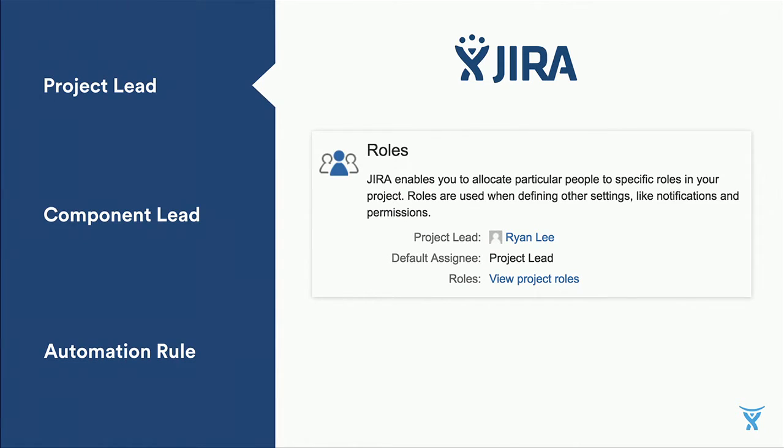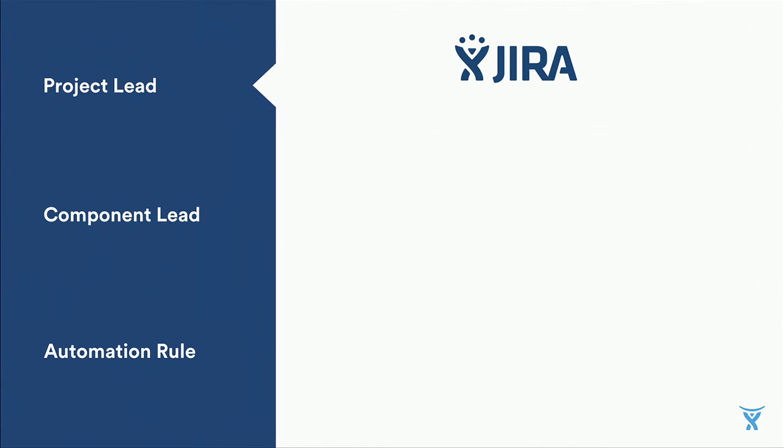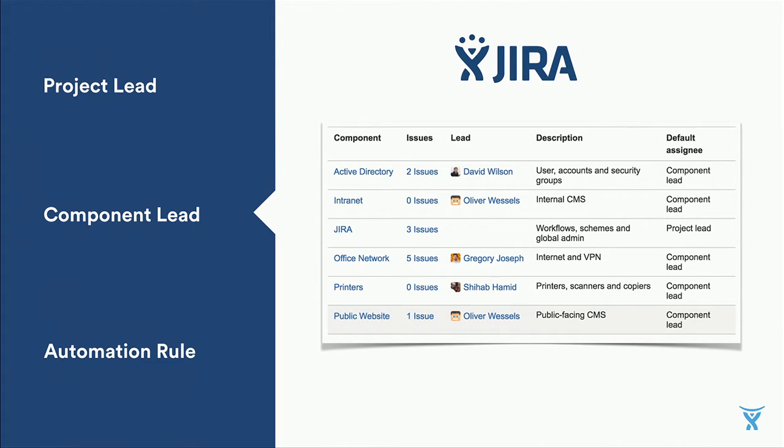Now, the most basic type of rule, and some of you guys are probably familiar with this, is to set a project-wide assignee. That means that all the issues that come into this project will get assigned to one poor soul. And it's their job to then farm out the tickets to the rest of the team. Not very smart. Now, you can get a bit smarter by using component leads. So when this issue comes in, it's tagged with public website. So you can see here, Oliver Wessels is the component lead for public website. So this issue would automatically get assigned to him, and he can delegate it on to his sub-team, or he can choose to work on it himself.